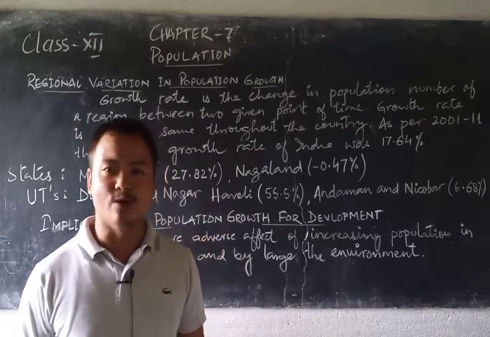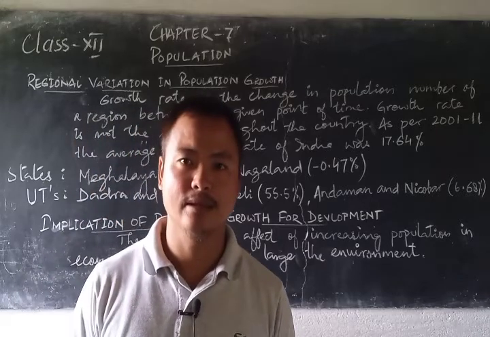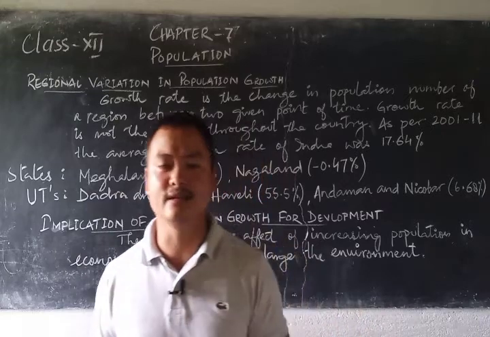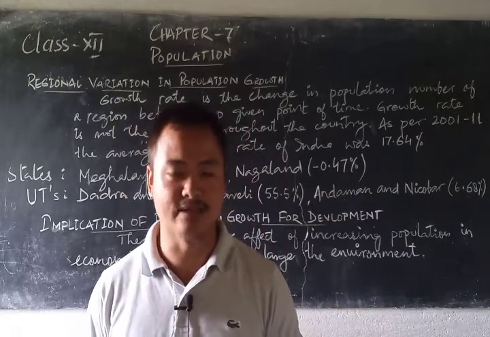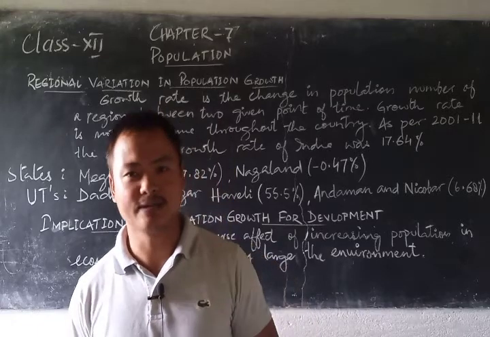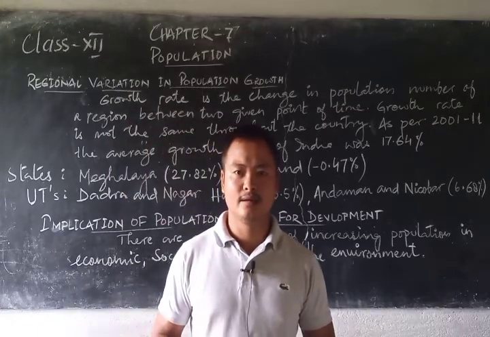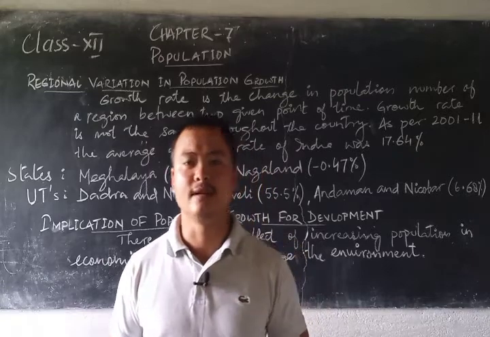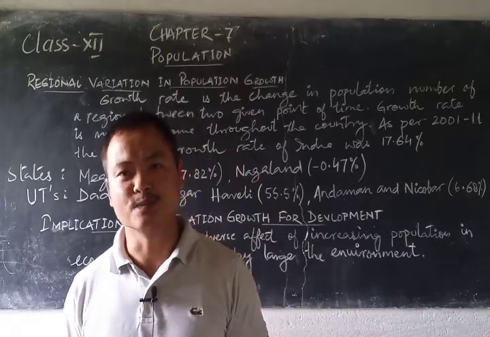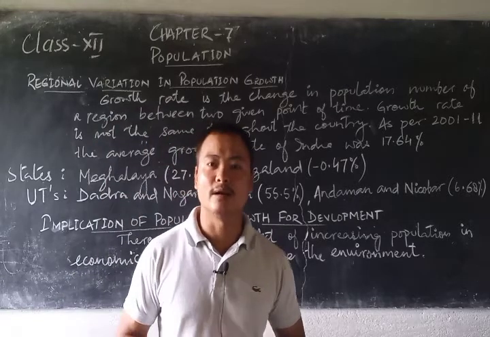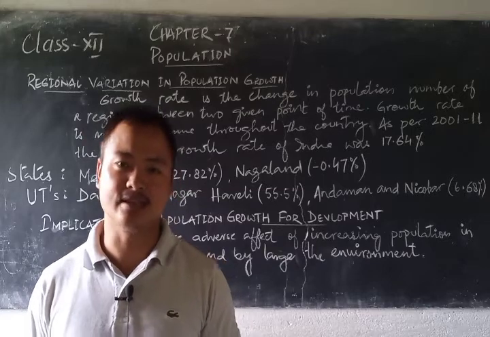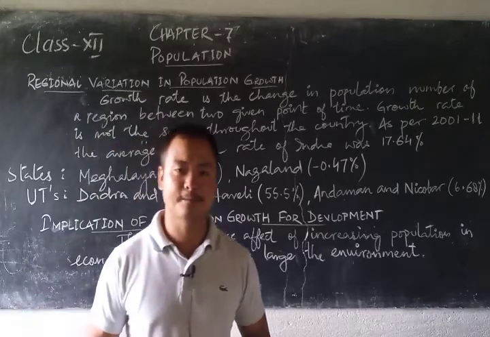But when we see India as a whole, there has been in recent times a declining trend in the growth rate. There has been a declining growth rate usually after 1981. That is what has been witnessed. It is mostly because people now are much more conscious and think towards their betterment or better life.